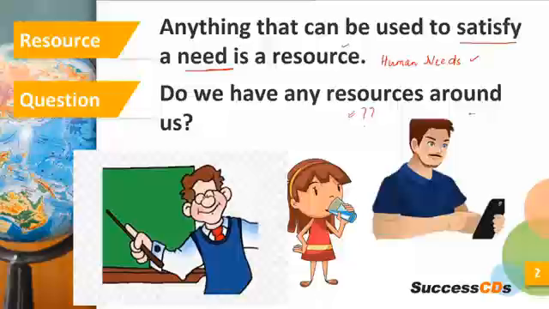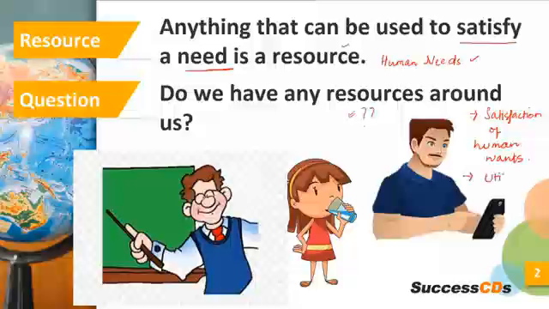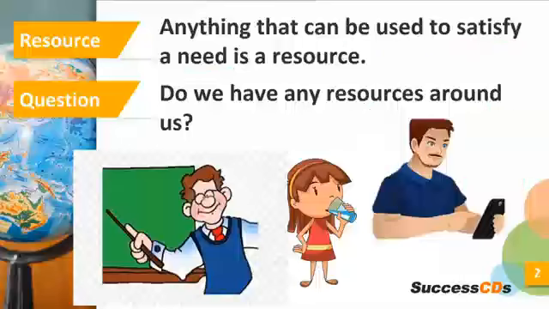So what are the two basic criteria for the classification of resources? Satisfaction of human wants and needs. Okay, satisfaction of human wants and needs. And second is utility. The product should be useful. It should have some utility. So then it will be classified as a resource.